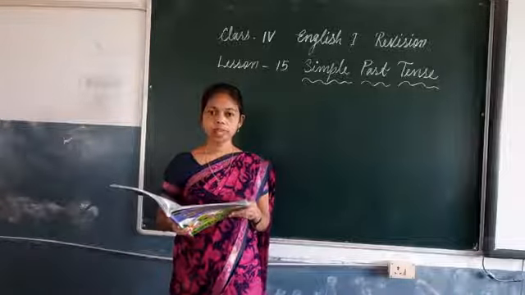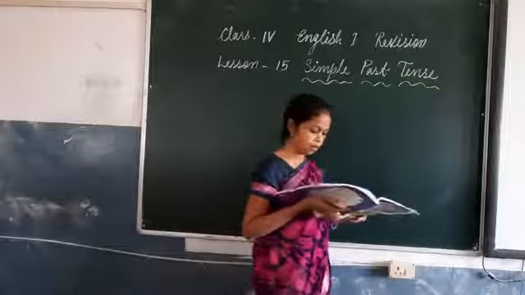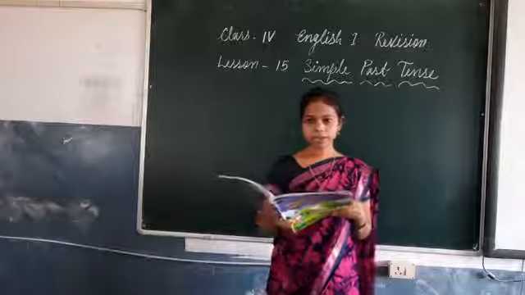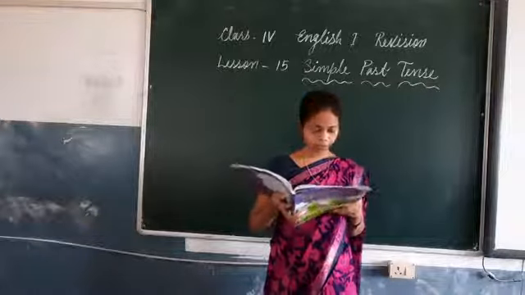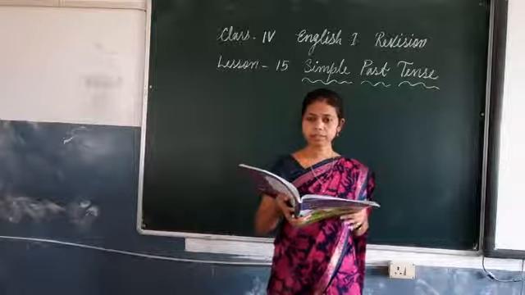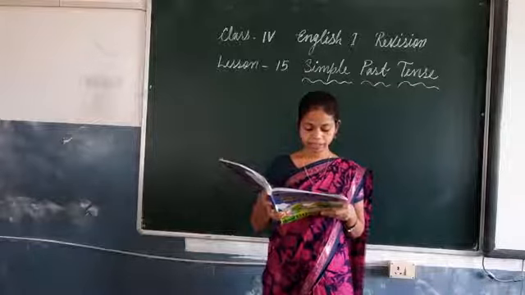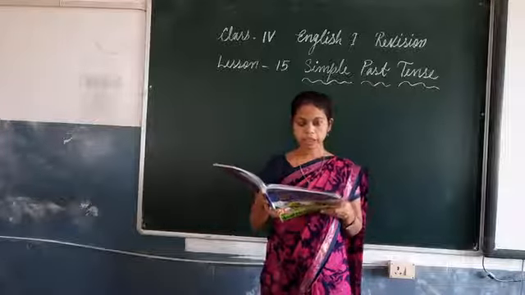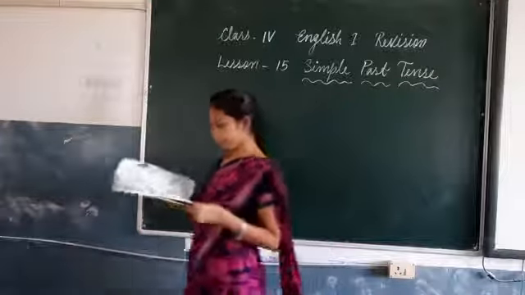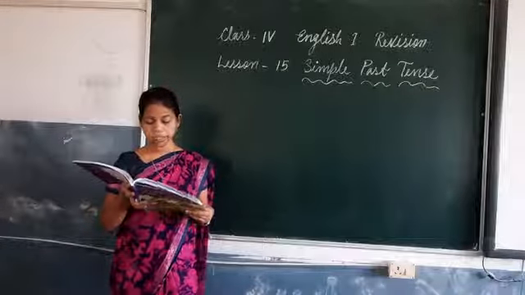Now, let's move to exercise 3. Rewrite the following story after using the correct forms of the verbs given in brackets. Here also I will be saying the answer, you write down. Okay. Once there be. Instead of be you write lived. Once there lived an Arab. He has. Instead of has you write had. He had a camel. It be. Instead of be you write was. It was the winter season.